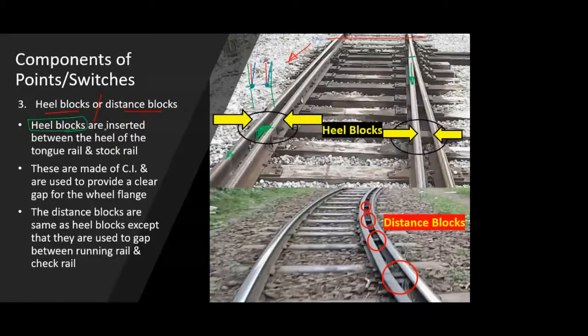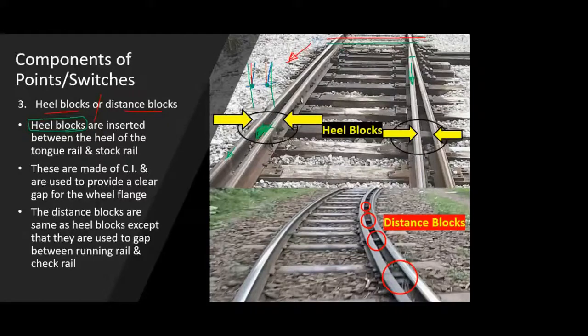Heel blocks are inserted between the heel of the tongue rail and the stock rail. Understand that in a switch or point, the toe is the location at which you first encounter your tongue rail, where the tongue rail and the stock rails both come into picture.